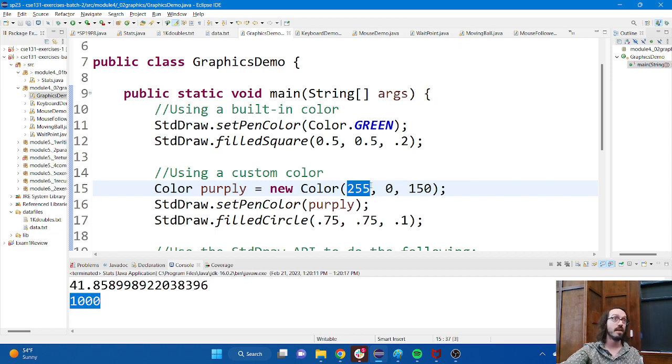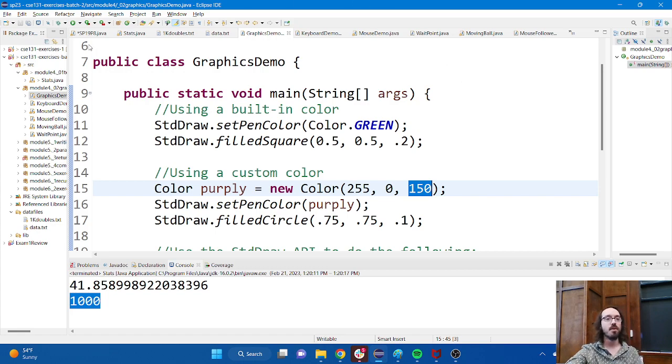That's a lot of red, as much red as I possibly can, right? No green, so green is at 0, and the blue is somewhere in the middle. So it should give me a color that's kind of pink purple looking, is the idea. But you can, of course, tweak these values and combine those colors to get any color that you want.